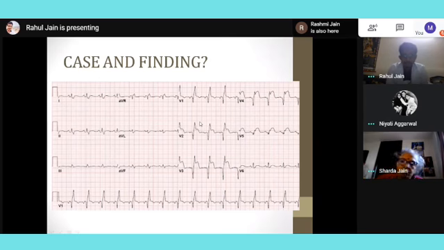This was anterior. So it is anterior wall ST elevation myocardial infarction. ST elevation is seen in myocardial infarction, and it is mainly involving the anterior wall. So it becomes anterior wall MI.